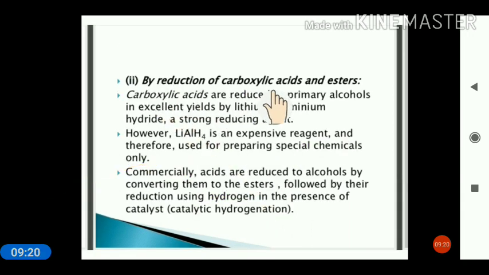When you reduce the carboxylic acid and ester, then also you will get the alcohol. Carboxylic acid is reduced to primary alcohol by a strong reducing agent. For example, you can see the reaction here. This is the aldehyde. On reduction it gives the alcohol, 1 degree alcohol. Ketone with the reducing agent gives the secondary alcohol. Carboxylic acid with a strong reducing agent gives the alcohol. And ester, ester on reduction also gives the alcohol.